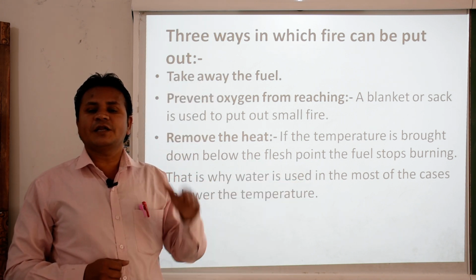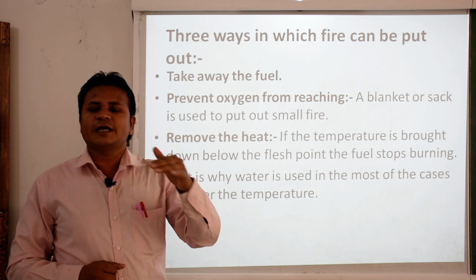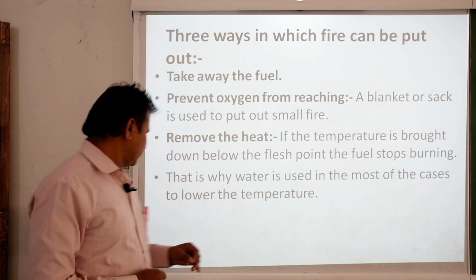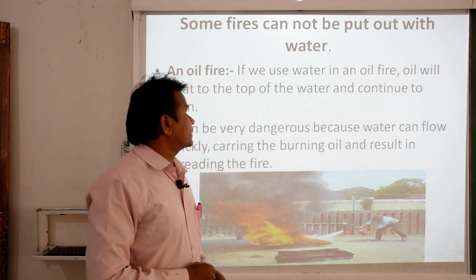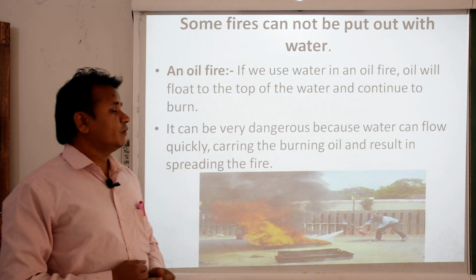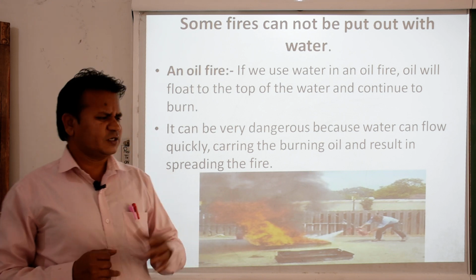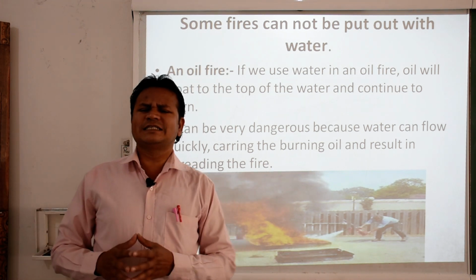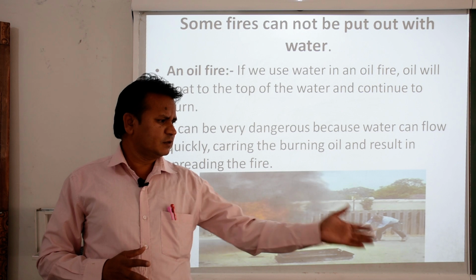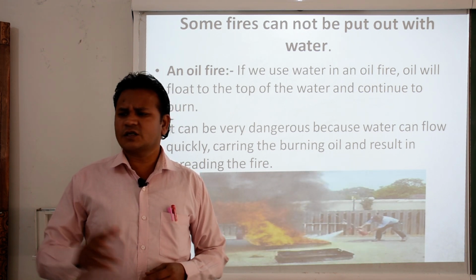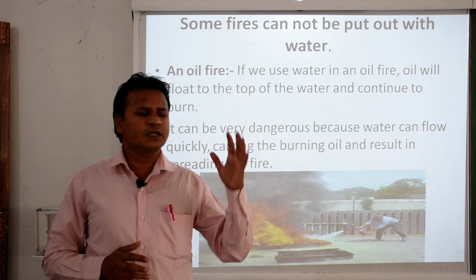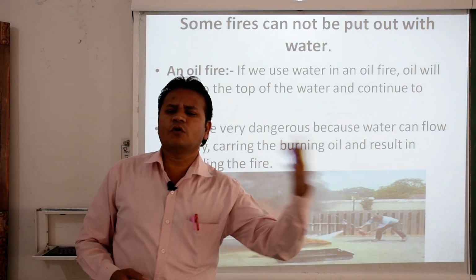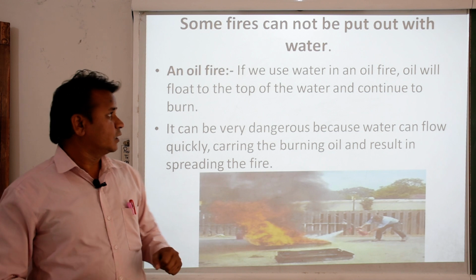If it reaches the flash point, it will begin to burn. Then some fires cannot be put out with water. Generally, for a small incident, like a curtain burning in our home, definitely we can pour water and control it.